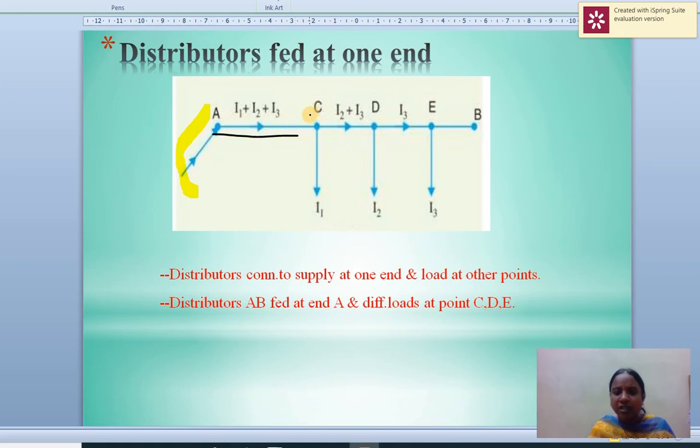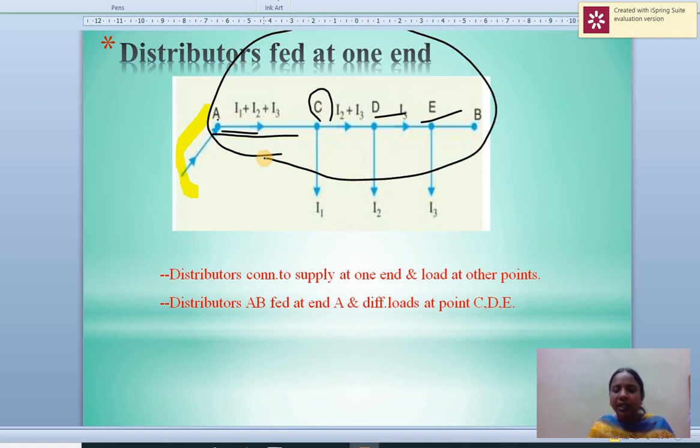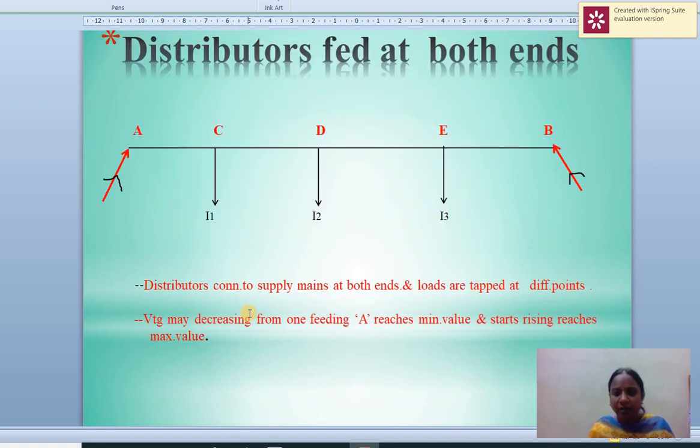Distributor AB is fed at point A, with different loads at C, D and E. The main drawback is that if any fault occurs in the system, the entire supply will be interrupted or disturbed.